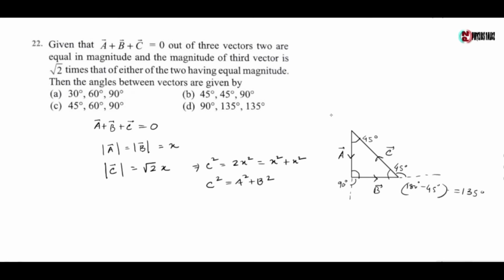Also angle between a and c is this angle, which is also 180 minus 45 degree, which is 135 degree. So the angle between a and b is 90 degree, angle between b and c is 135 degree, and angle between c and a is also 135 degree. So the correct option is option D.